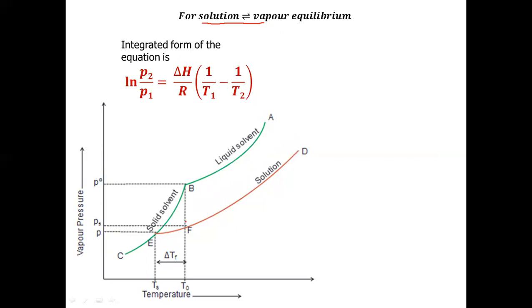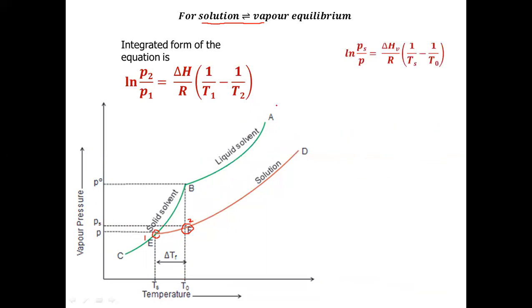So we apply it to the points E and F because these 2 points lie on the solution vapor curve. Point E is number 1 and point F is number 2. So at 1 the pressure is P, temperature is Ts. At 2 pressure is Ps, temperature is T naught.